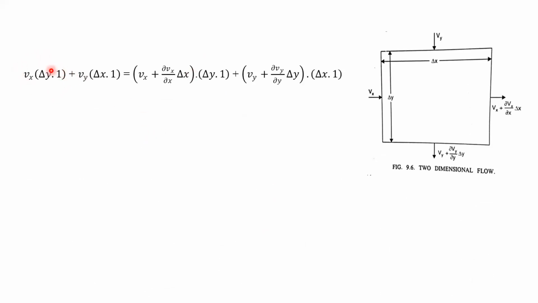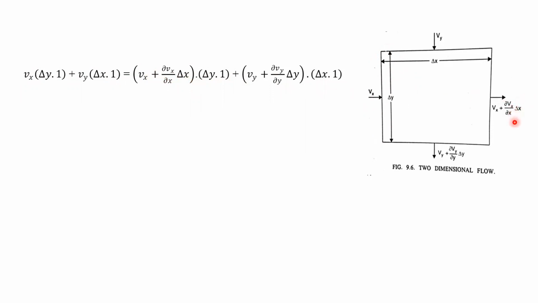You can see the entry discharge is Vx into Δy into 1. Why are we writing this? Vx is the velocity and Δy is this dimension, and we take per unit length. So Δy into 1 is the cross-sectional area of this element, and Vx is the velocity. If you multiply the cross-sectional area by Vx, definitely it will be cubic meter per second. That means discharge. So the discharge at entry level in the x direction and in the y direction will both be added.